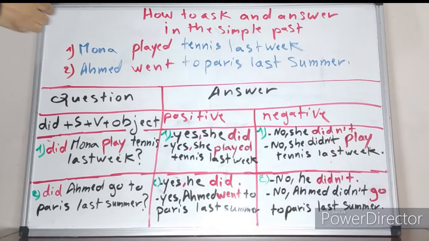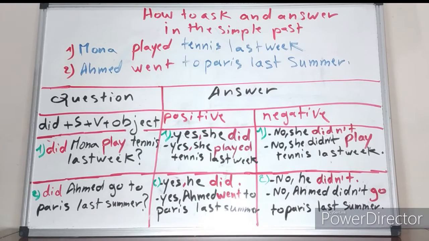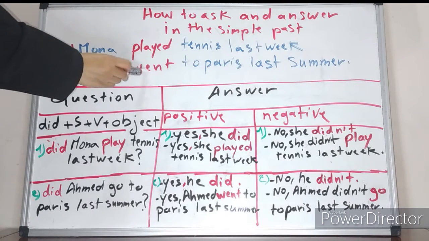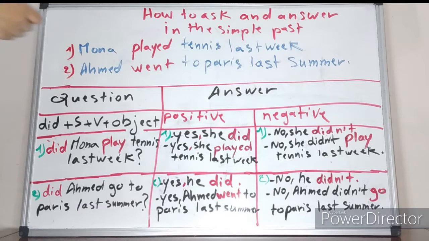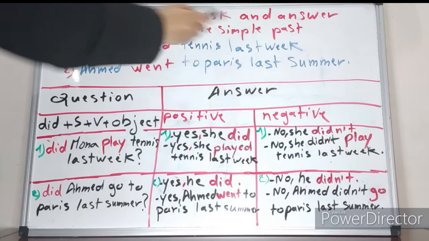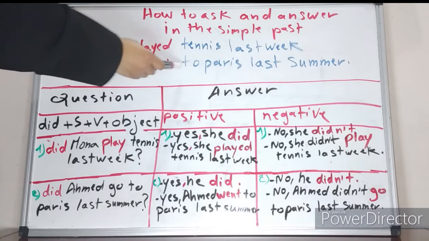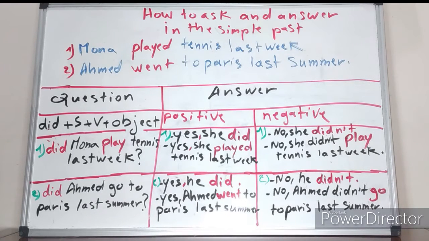Okay, now let us see how to ask and answer in the simple past, always with the verbs in the simple past. I have here two sentences, one with a regular verb and the second one with an irregular verb. First sentence: Mona played tennis last week. Number two: Ahmed went to Paris last summer.